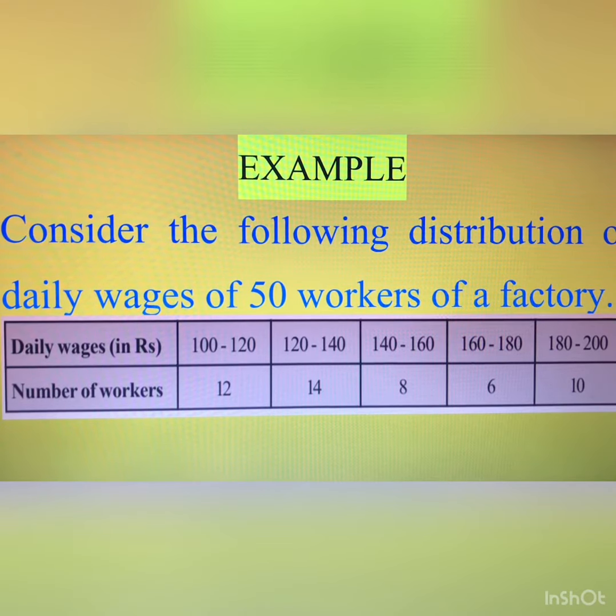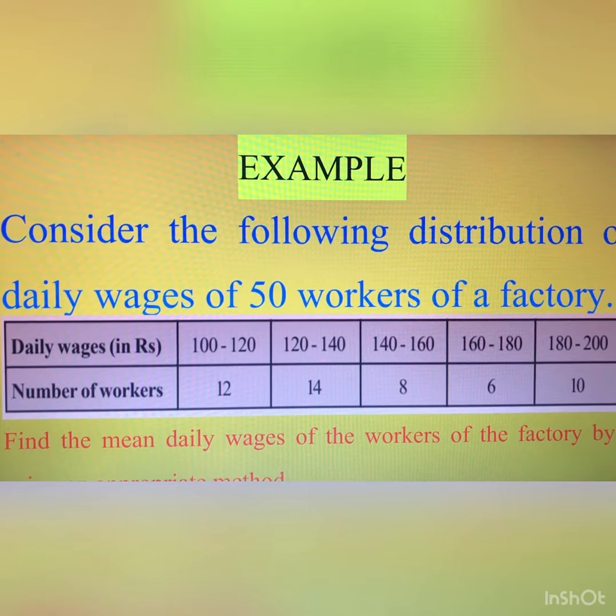Find the mean daily wages of the workers of the factory using an appropriate method. So we have to find the daily income. Let us see how we find it by the shortcut method. So try to understand the application of this formula.